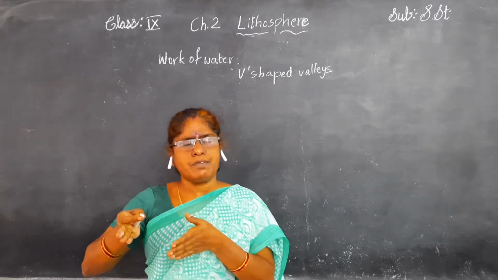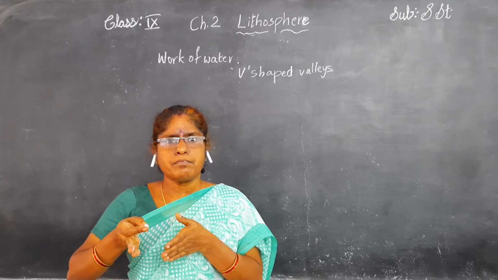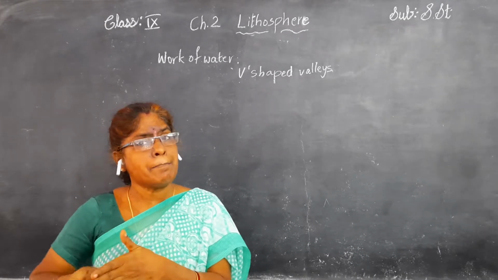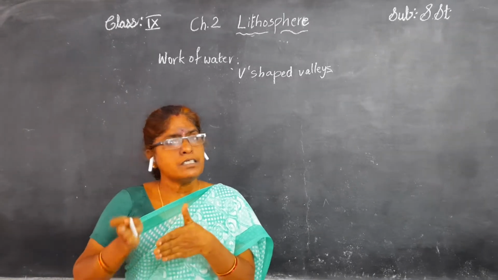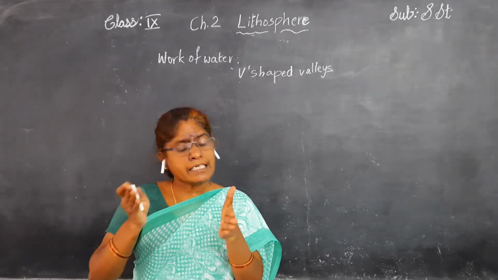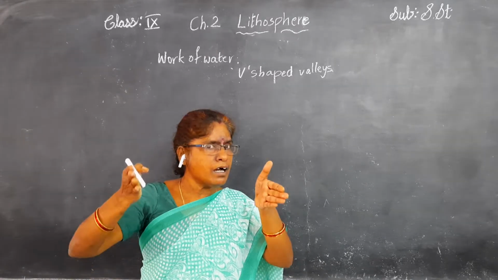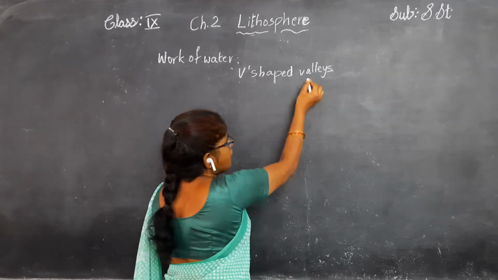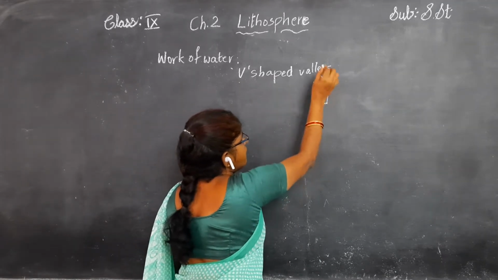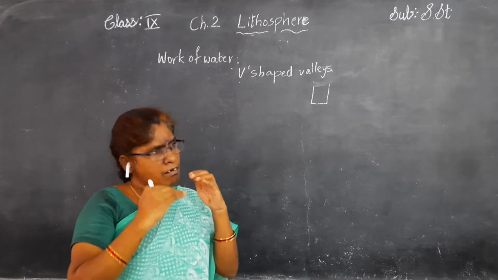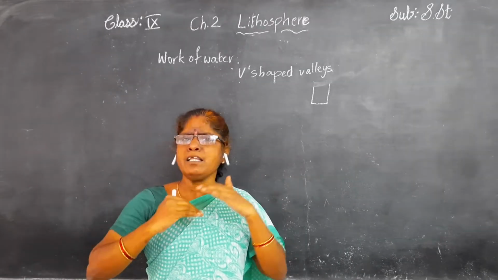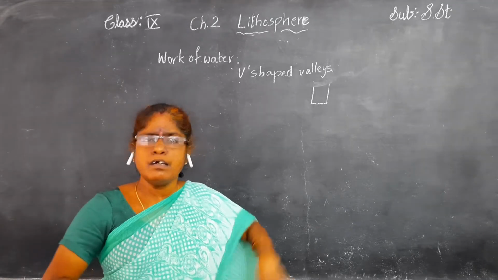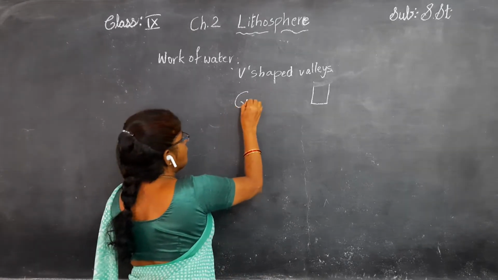While moving on this way, passing through steep rocks, it cuts some of the bottom parts also. Then it gives a shape where the top portion and the bottom portion are somewhat equal. This shape we call a gorge.